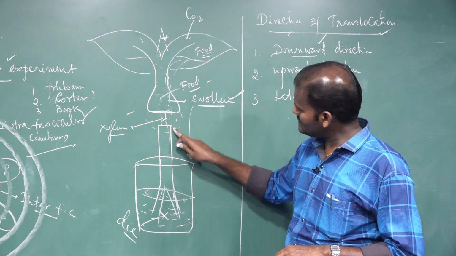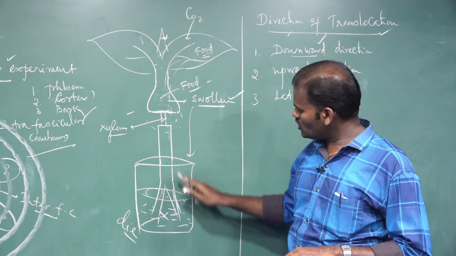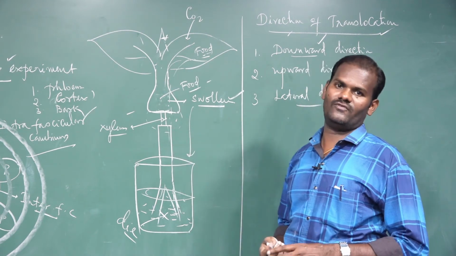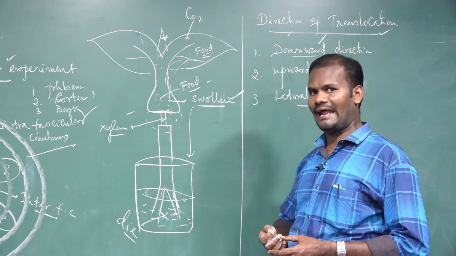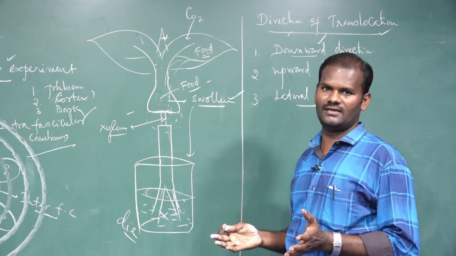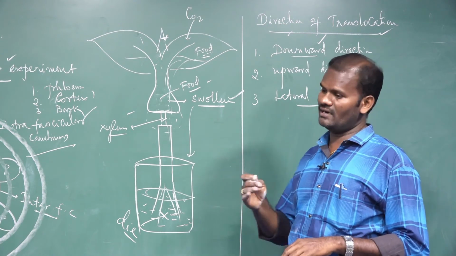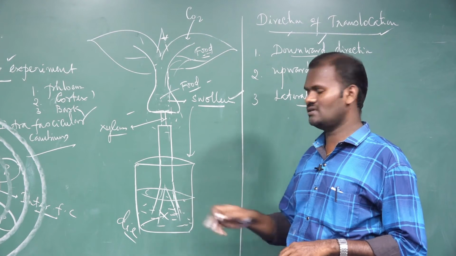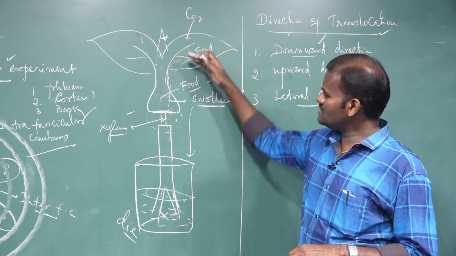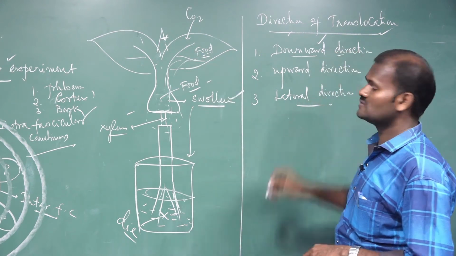From the leaves to the stem portion, and from the stem to the root. The root also stores food, for example carrot, beetroot, and radish, which become thick and swollen. In addition to their primary function, they perform a secondary function, storage of food material. So these are called downward directions.